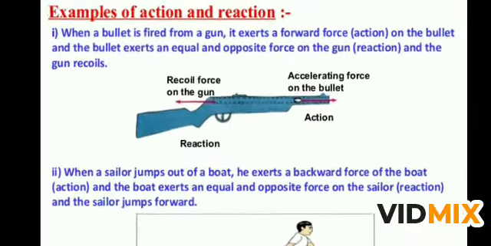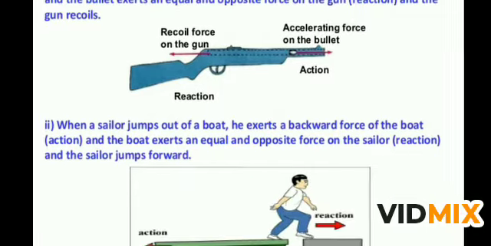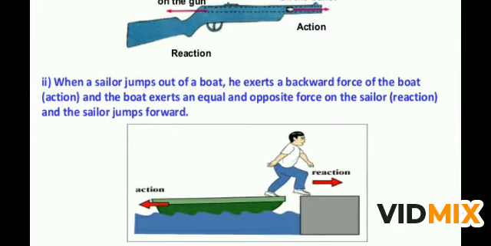If you see action and reaction in the case of a gun, when the bullet is fired from the gun, it exerts a forward force, which is called action, on the bullet, and the bullet exerts an equal and opposite force on the gun, which is reaction, and the gun recoils, meaning the gun moves backward. That is the reason that while firing a bullet, the person uses his shoulder on the butt of the gun, so that when the gun recoils it does not move backward. When a sailor jumps out of the boat, he exerts a backward force on the boat, which is action, and the boat exerts an equal and opposite force on the sailor, that is reaction, and the sailor jumps forward. This is how we can leave the boat.